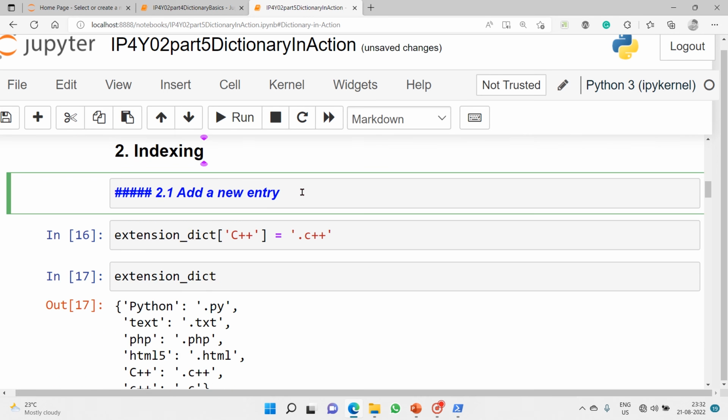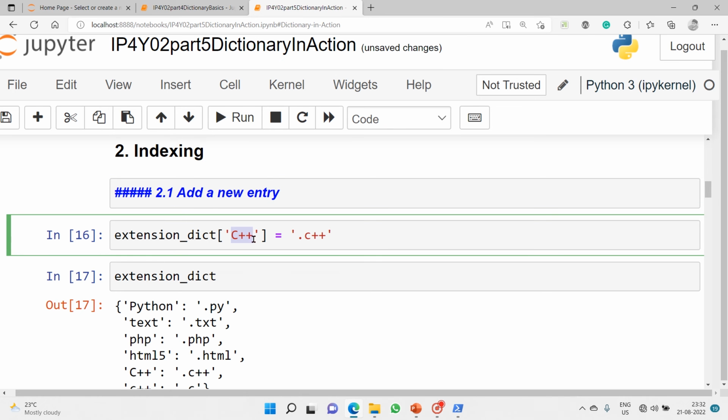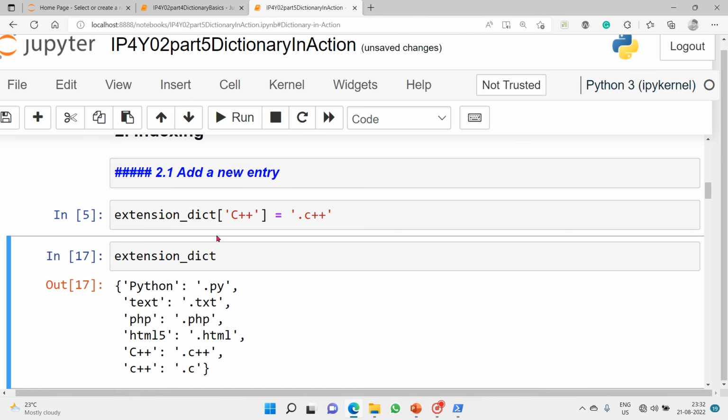So here we'll begin with adding a new entry to our extension dict list. I wanted to include the C++ programming language also, and its extension. So what I did is I just used the indexing method, only because extension dict is our dictionary object. The key name is C++ and its value is .c++. Now let's see, will it be added or not.